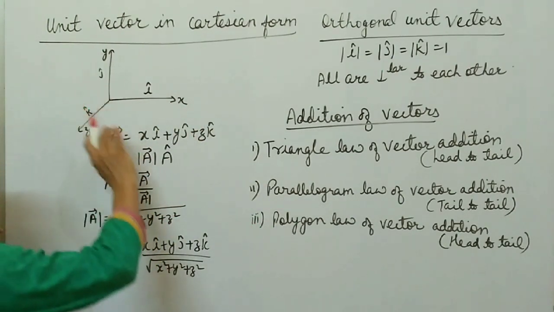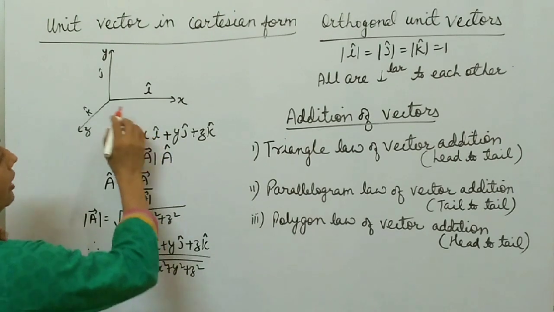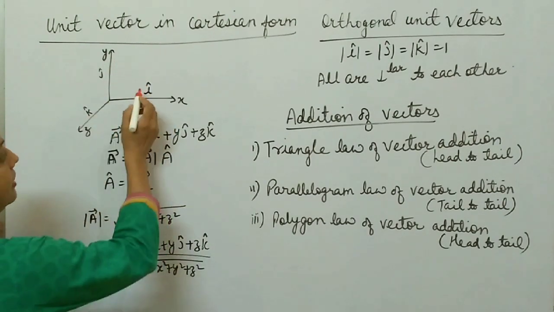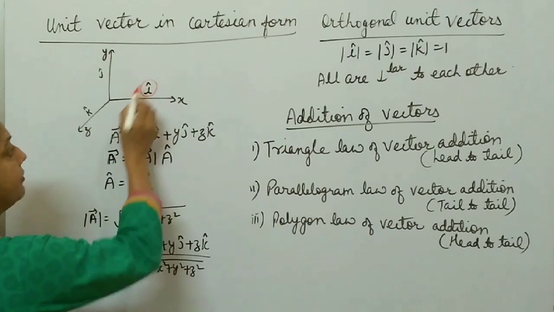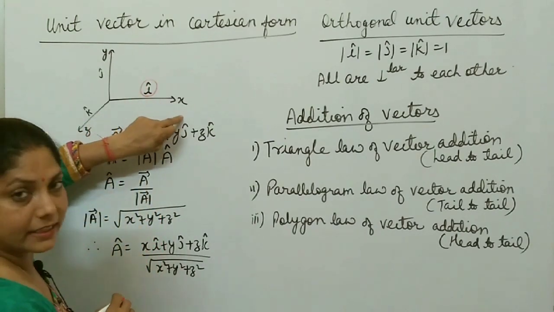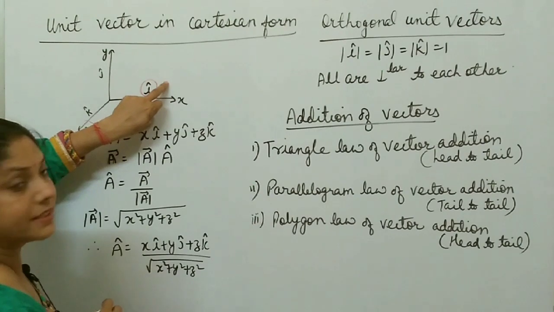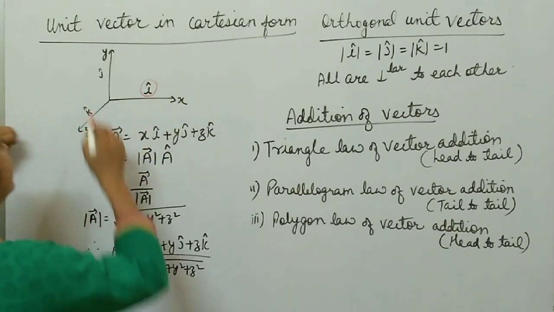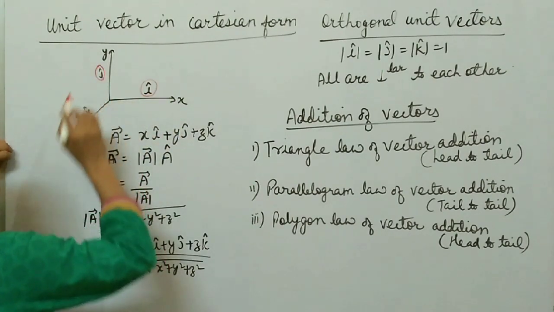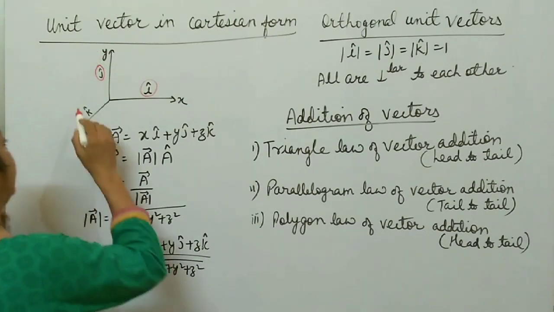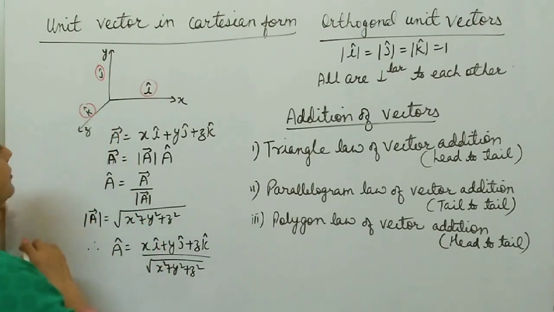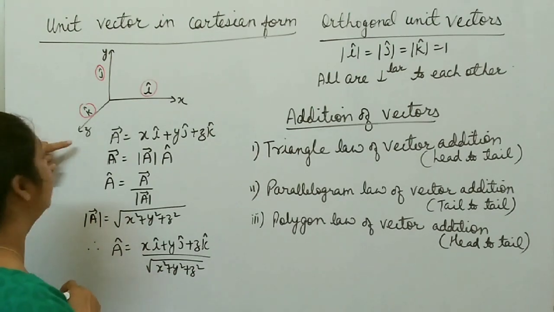In case of 3 dimensions, along the x, y and z axes, we always take i cap as a unit vector along the x-axis. This i cap is used to represent direction along the x-axis. This j cap is a unit vector used to represent direction along the y-axis, and k cap is a unit vector used to represent direction along the z-axis.